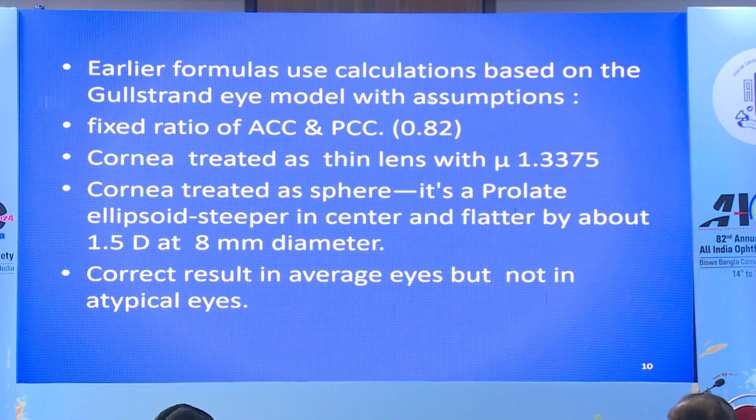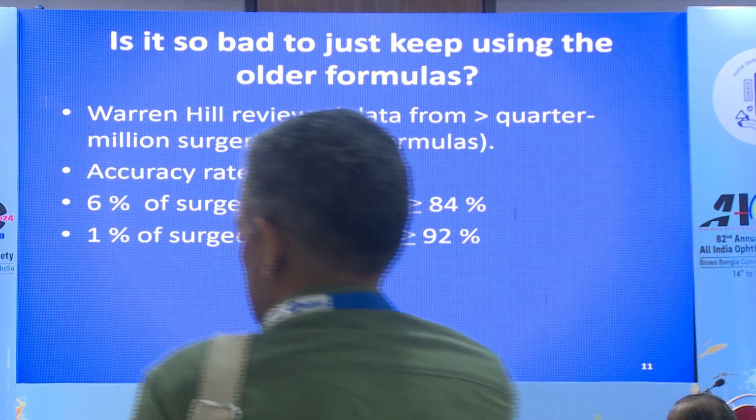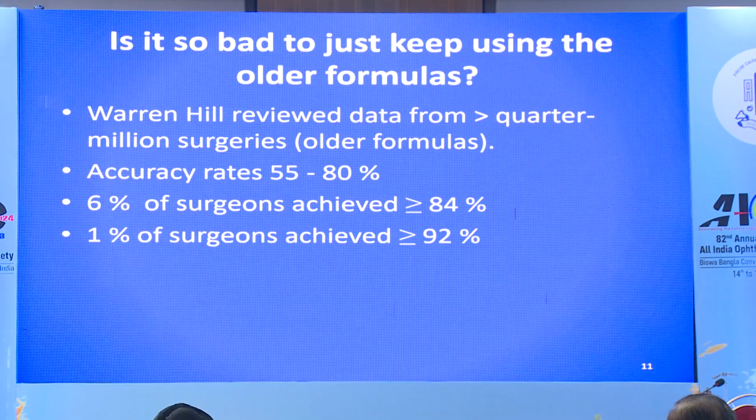Earlier formulas also had some more assumptions. That is, they assumed a fixed ratio of anterior and posterior corneal curvature. The cornea was treated as a thin lens with 1.3375 refractive index. Actually, it is 1.376. The cornea was treated as a sphere. It is a prolate. So it used to give us correct results in average eyes, but not in atypical and extreme eyes. So is it bad to just keep using the older formulas?